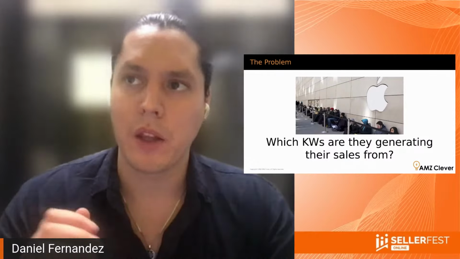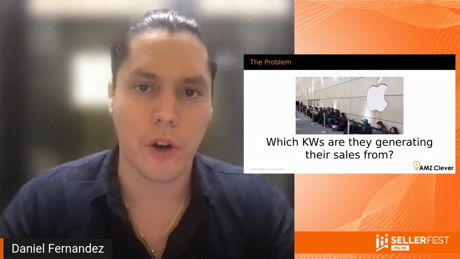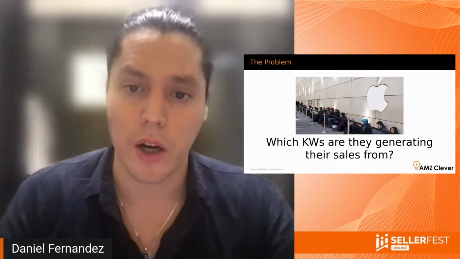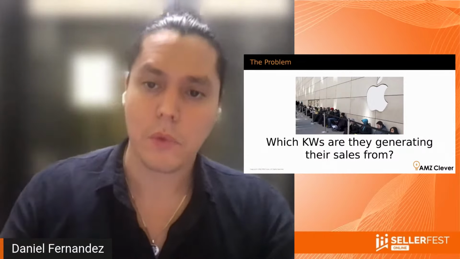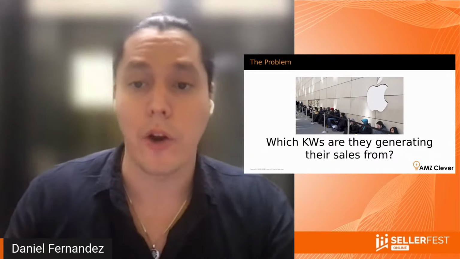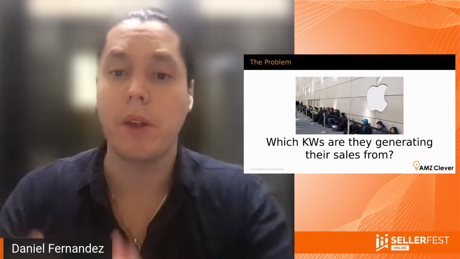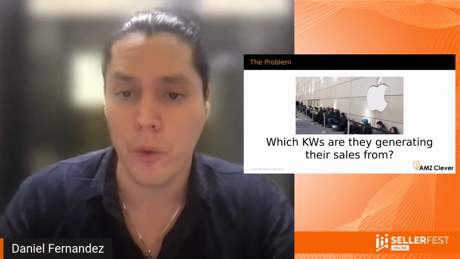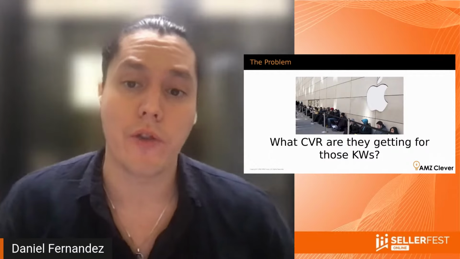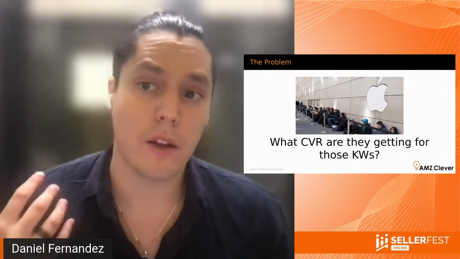It's simple math, right? You have a competitor, and most of their sales are coming from a limited number of keywords. If you can figure out what those are, then your product can start ranking, you start looking at your conversion rate, and you can track your competitors' conversion rate. If it starts reaching that level, then you will win. So ultimately, it's about figuring out the conversion rate. We're going to be talking about how you can actually get this data.